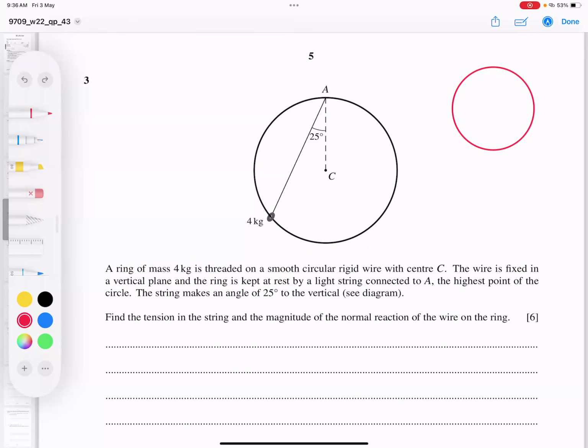And it is connected with A. All right, so this is connected there, and in the current situation this is at rest. No motion is there. And he said that the string makes an angle of 25 degrees, and find the tension in the string and the magnitude of the normal reaction. Tension, you know, when a particle is hanging downwards with weight, let's say 50 newtons, where is the tension? Tension is upwards, like you holding this object, so you feel tension in your arm.